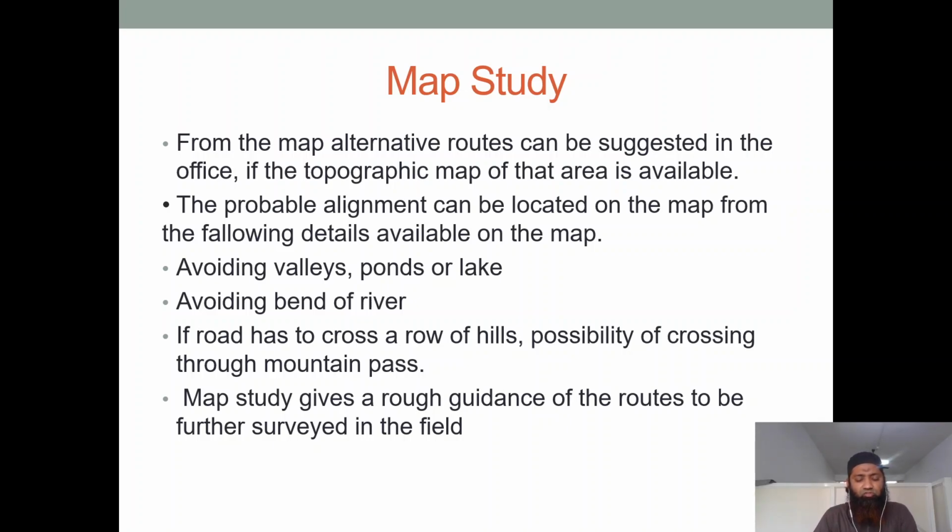We should try our best to avoid those bends also. If the road has to cross a row of hills, there is a possibility of crossing through a mountain pass. Even this should be seen, whether there is a possibility of a mountain pass. We should excavate some area and give a pass from there. So even this can be done or marked on the map study.